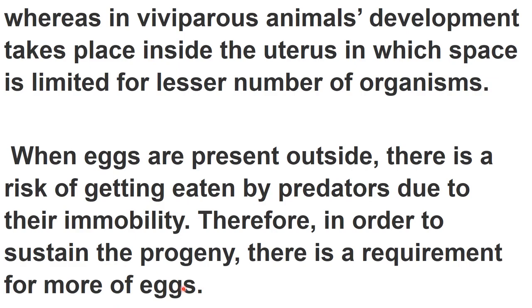You can say that it is an adaptability from the nature side. If there are more eggs, then there will be a probability to produce young ones from those eggs, because some of these eggs can be eaten by the predators also. But there is no such risk in case of viviparous animals.